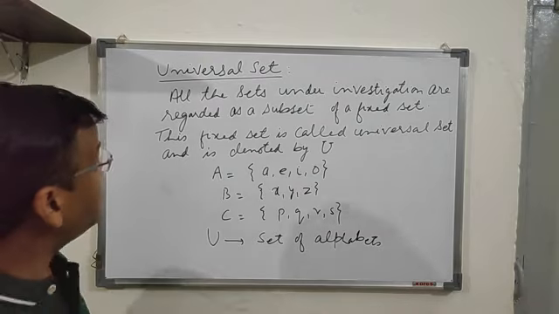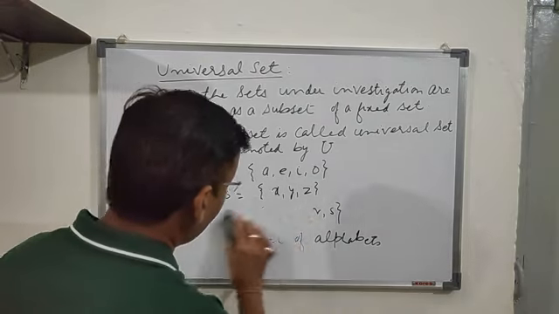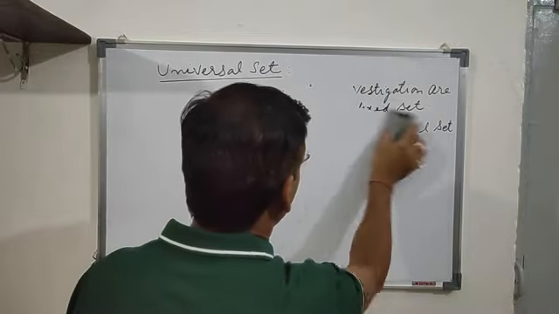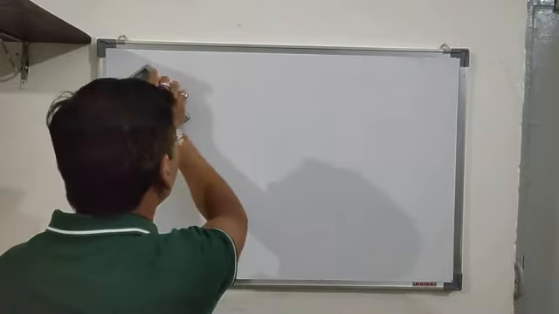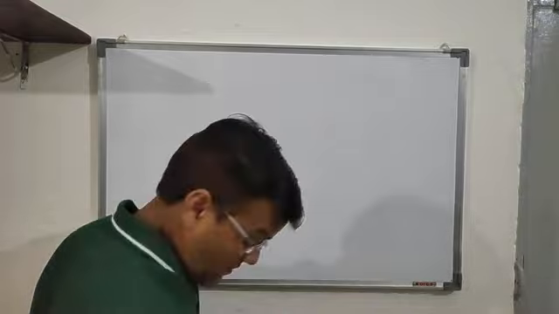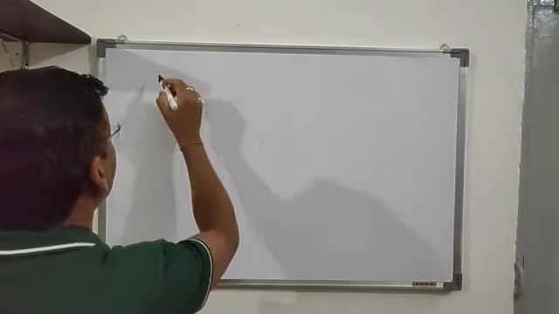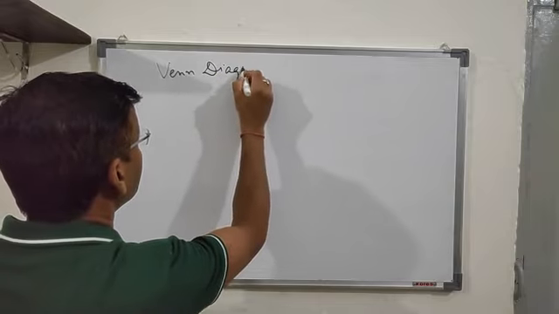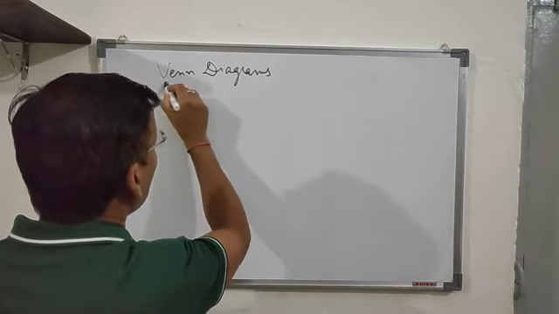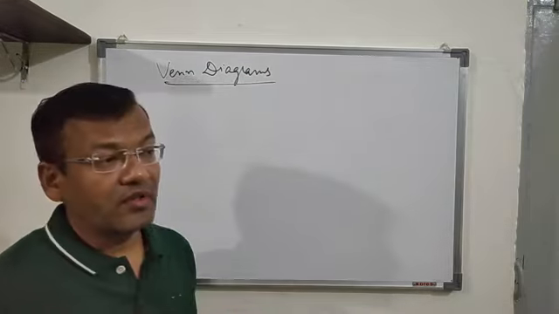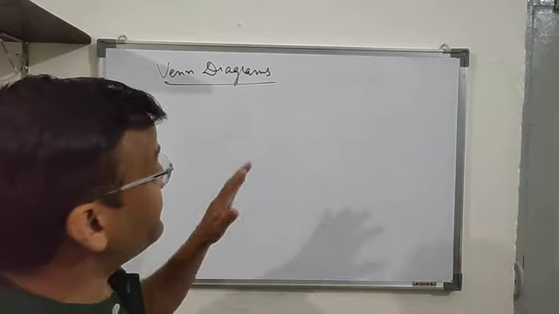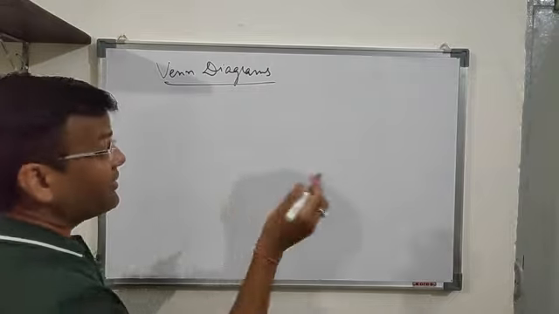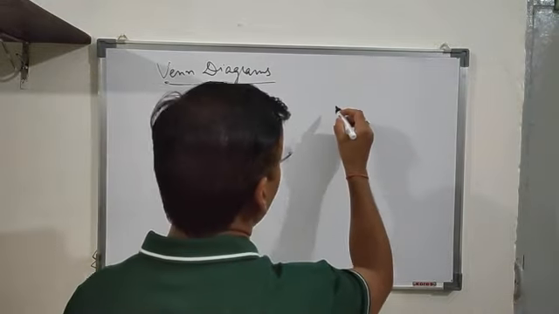Now, related to this universal set, there is the Venn diagram. Venn diagrams are diagrams which represent the relationships of sets. And one more thing is there in it, that is the universal set.